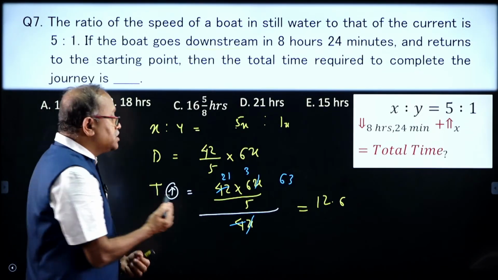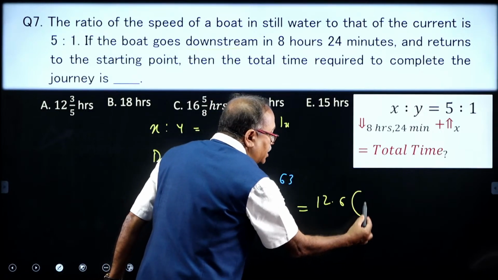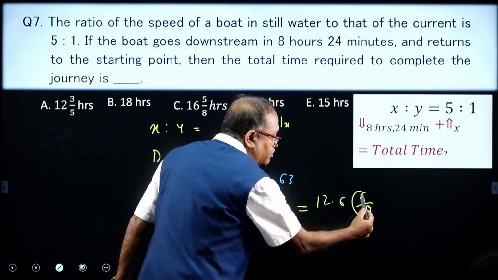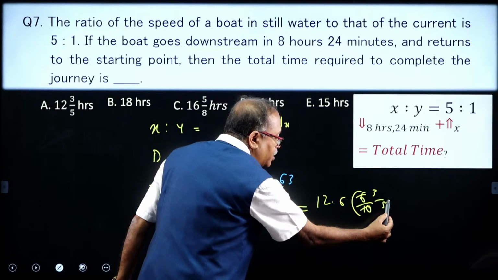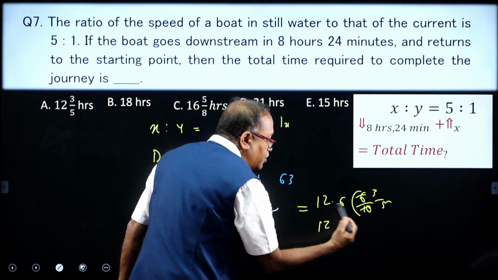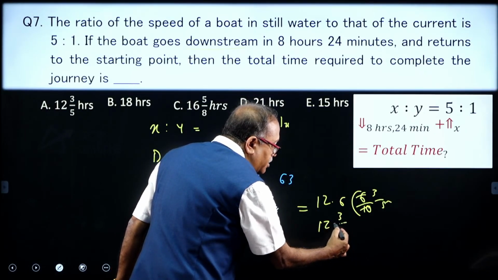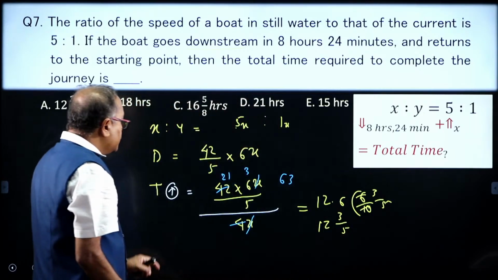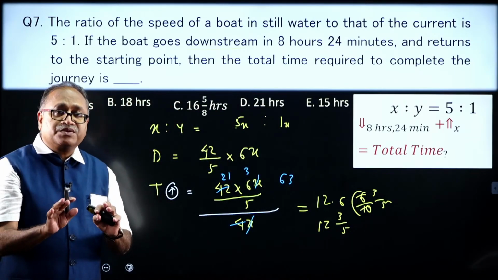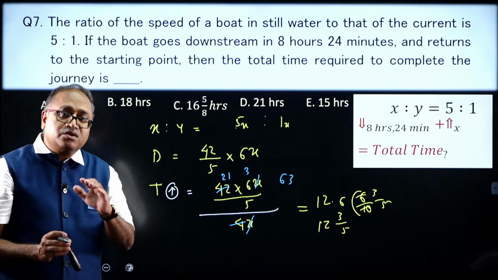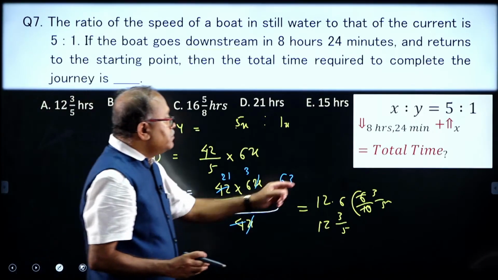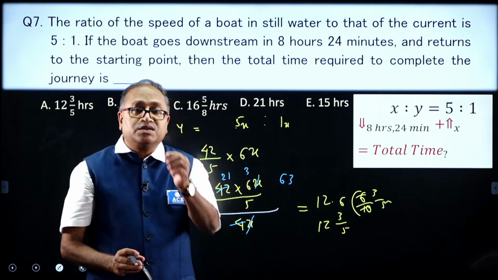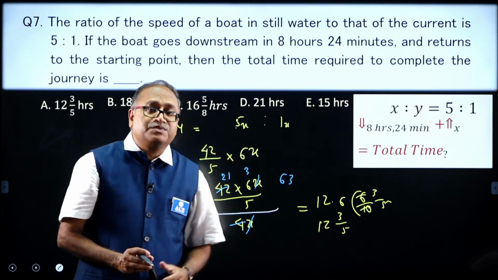How do I write this 6? The 6 can be written as 6 by 10 over here, which is 3 by 5. So my answer can also be 12, 3 by 5, that is the time for upstream, but the question is not the time for upstream. What will be the total time? That is downstream time plus upstream time.